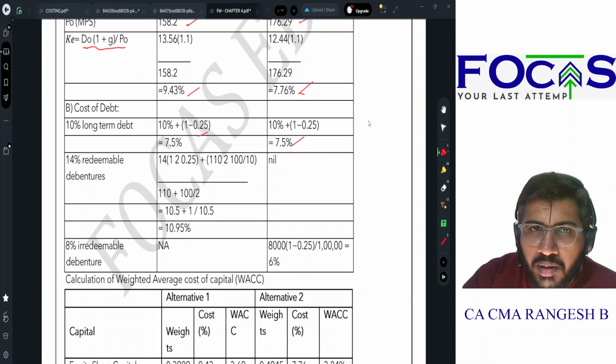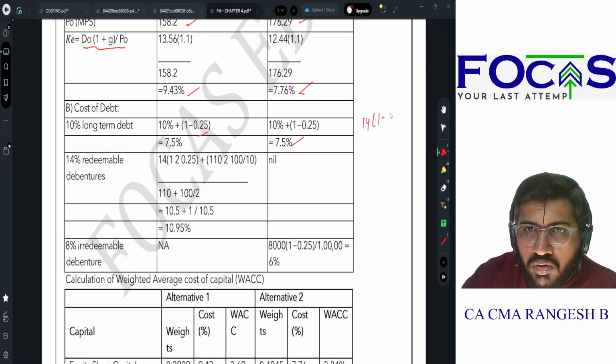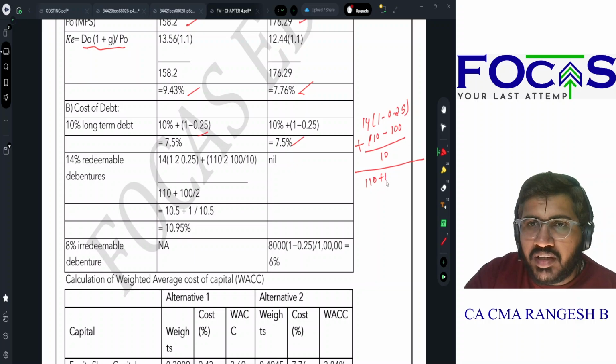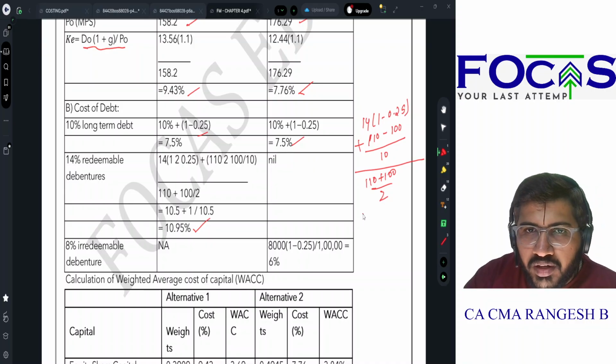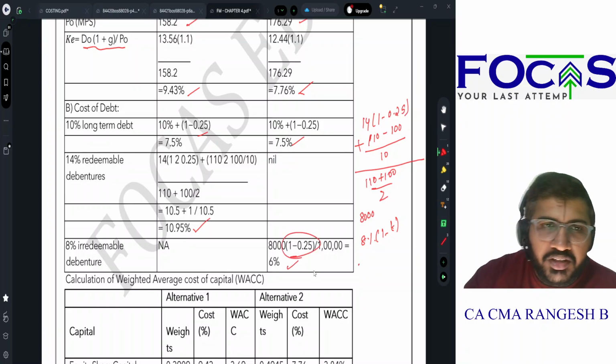Irredeemable debentures என்ன ஃபார்முலா போட்டிருக்காங்க, 14 into 1 minus 0.25 plus redemption value of 110 minus cost of issue minus net proceeds of 100, life of 10 years, the whole divided by 110 plus 100 divided by 2, that gives you 10.95%. Irredeemable debentures க்கு ரொம்ப simple, 8% into 1 minus tax, so 8% into 1 minus 0.25, 6%.